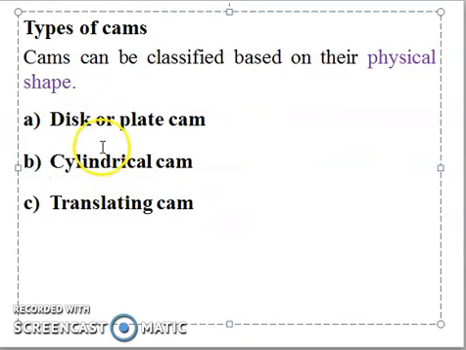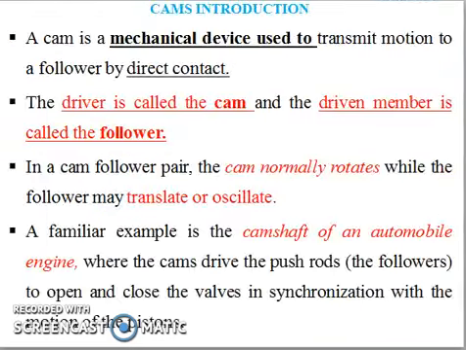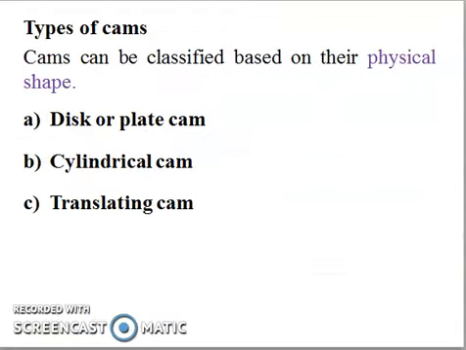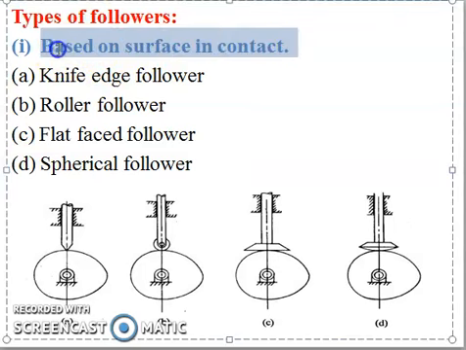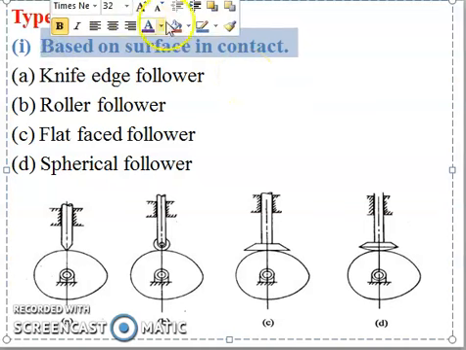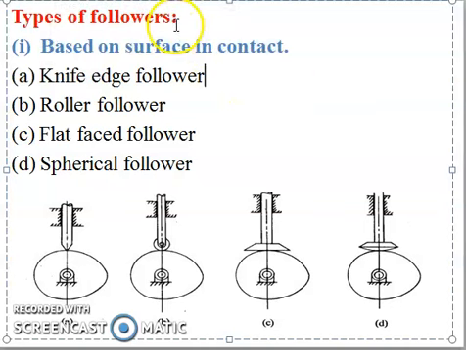Now we'll go to the follower. As already told, the cam normally rotates, whereas the follower either translates or oscillates. Now this was about the types of cam. Now we'll go to the types of follower. Followers are classified mainly in different types; the first one is based on the surface in contact.